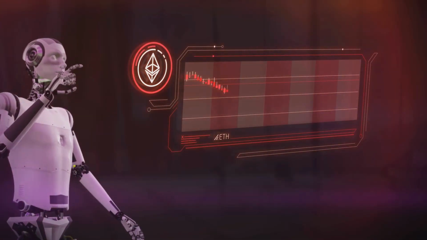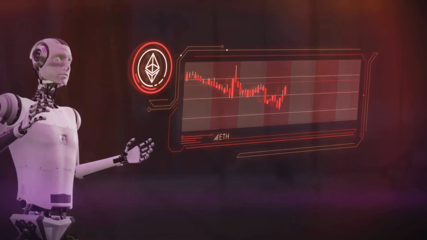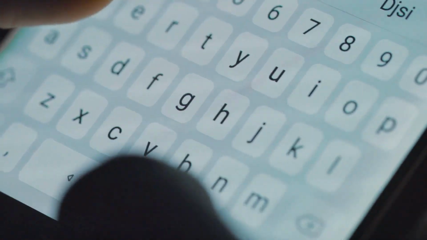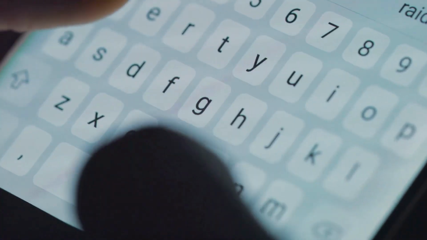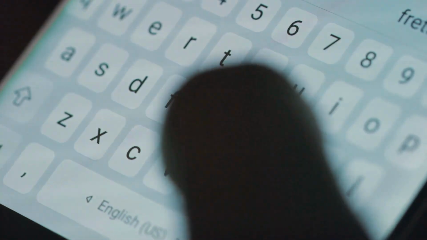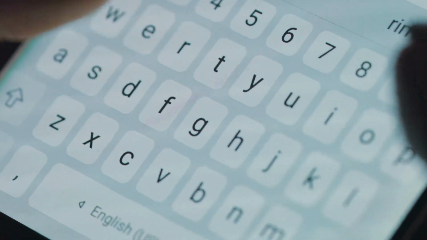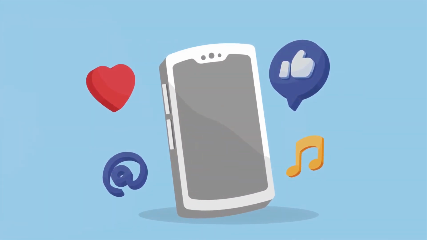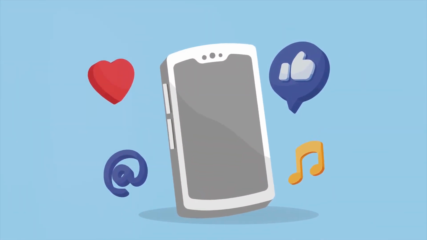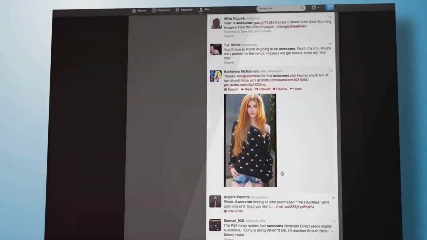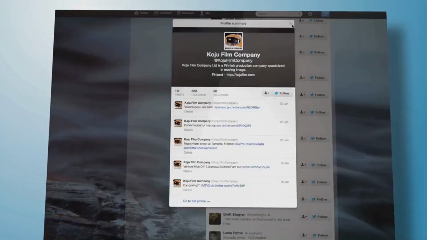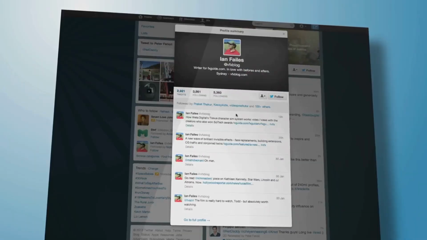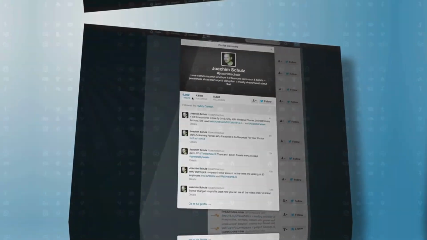Relevance and recency. AI algorithms also weigh the relevance and recency of content. Relevance is determined by analyzing the content's keywords, hashtags, and overall topic, matching them with what the algorithm knows about the user's interests. Recency ensures that users see the latest updates, rather than outdated posts. For instance, on Twitter, the algorithm might prioritize showing you breaking news or trending topics over older tweets, assuming that newer information is more relevant to you.